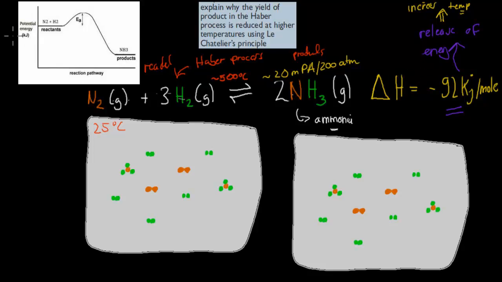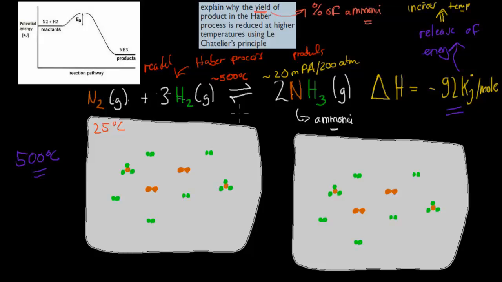Now the interesting part with the Haber process is we have a temperature of 500 degrees Celsius. What does that mean when it comes to the actual yield? Remember, it says explain why the yield is reduced. Yield means the percentage of ammonia that we get. Does it go almost to completion, does almost all of it combine to form ammonia? That would be 100%. Or do some of them stay as reactants and only a few form ammonia? That would be less than 100%.